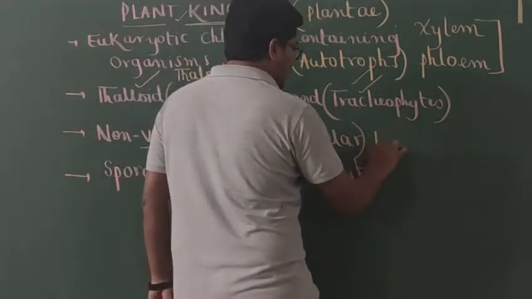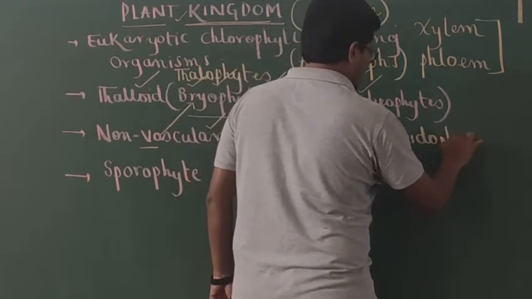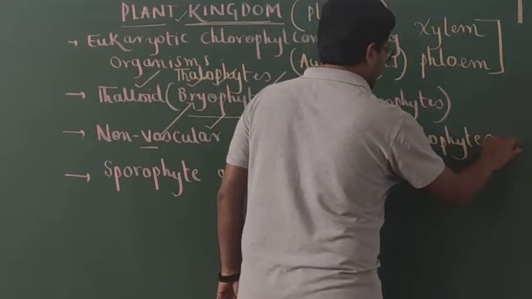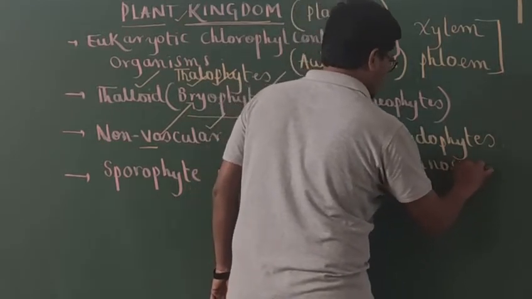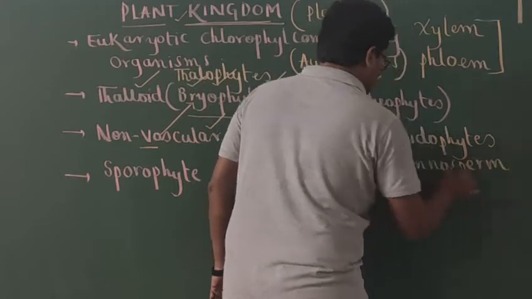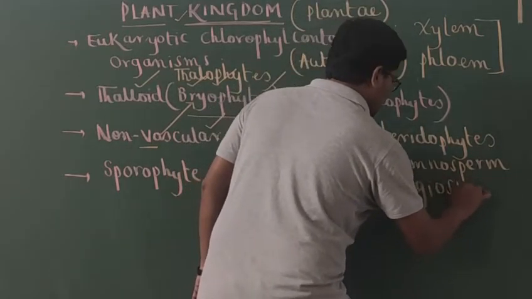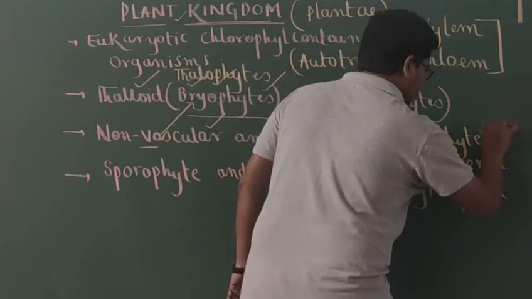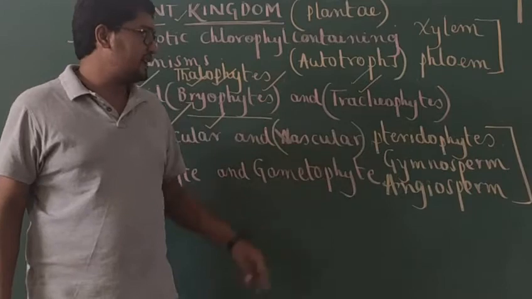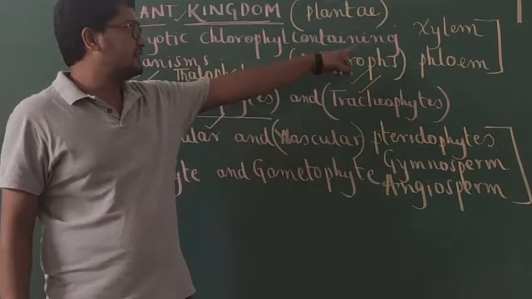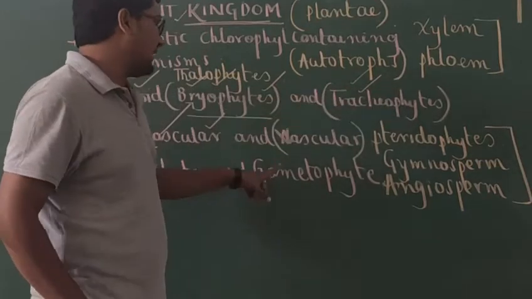Like vascular plants are pteridophytes, gymnosperms, and angiosperms, which are provided with the vascular tissues like xylem and phloem. So they fall under the category of vascular plants.